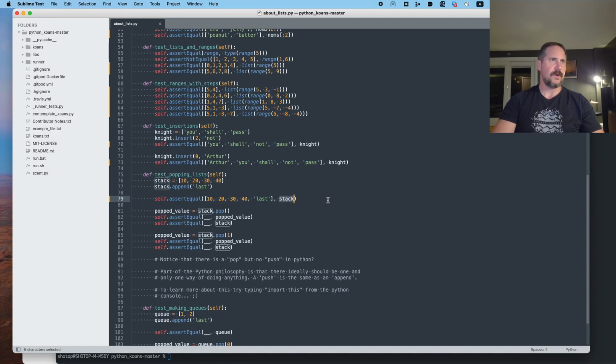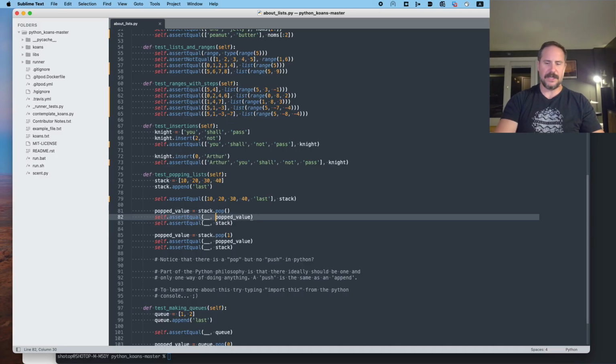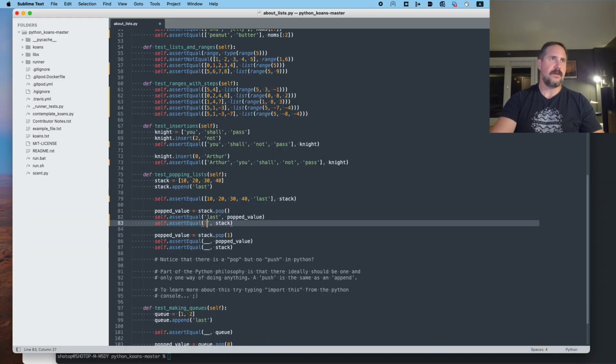And we're going to make sure that that's what the new stack equals after this process has occurred, and that is true, it does. Okay, so popped value. All right, so popping means popping the final item off the list. So if we pop the final item off the list, that item, the popped value, is probably going to be the string last, and it modifies the list, I assume. It's possible that it doesn't, so we end up with a new list very similar to the one we started with, 10, 20, 30, 40. So no presence of the string last. Let's see if those pass. And we're down to 86.